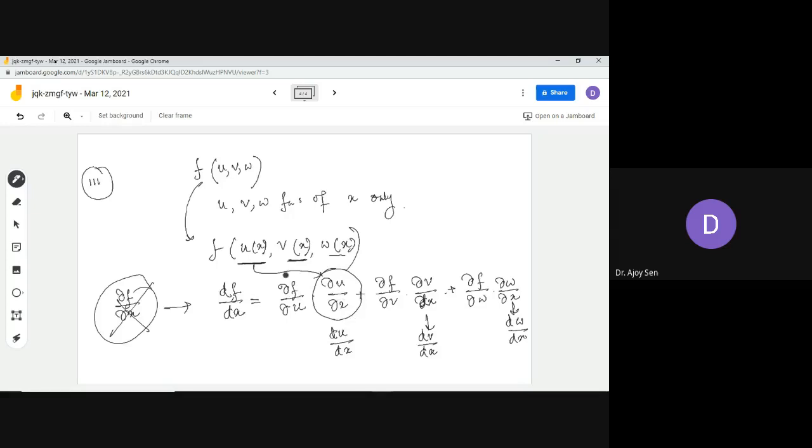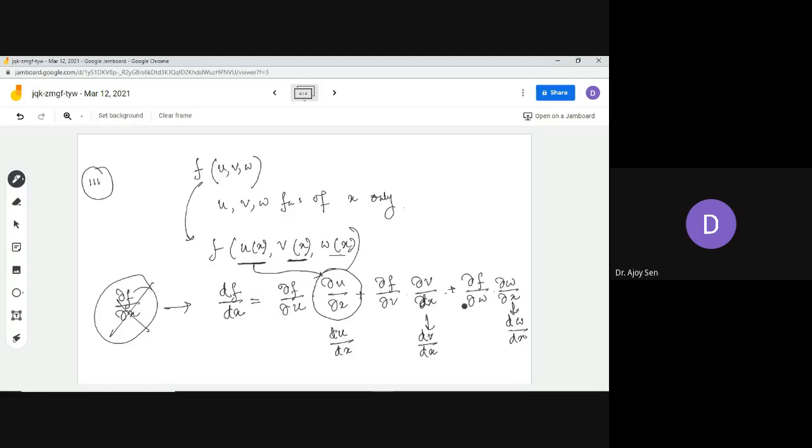And why is it not d du of f but del u of f? Because f is a function of three functions, actually three variables, so more than one. That's why we are writing del u of f, or here del v of f, or del w of f. So just keep it in your mind.